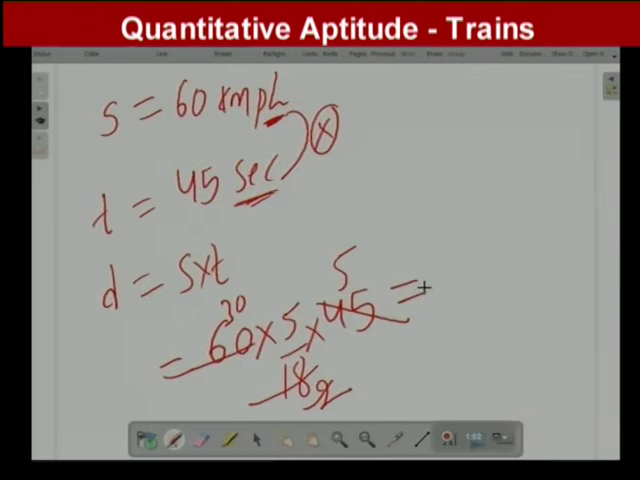Hence, what is my final answer? 30 into 5, 150. So 150, is it kilometers or meters? Simply 150, it is meters. Why is it in meters? Because I am converting speed from km/h into meter per second. So time is in terms of seconds, distance in terms of meters. That is why the answer for this question is 150 meters. I hope you understood this question.